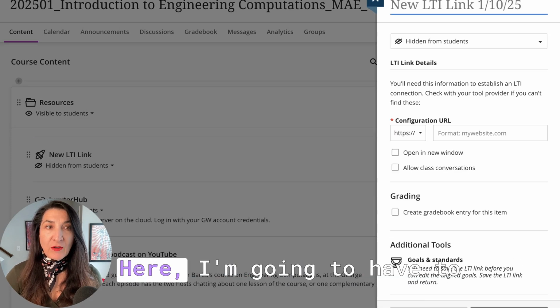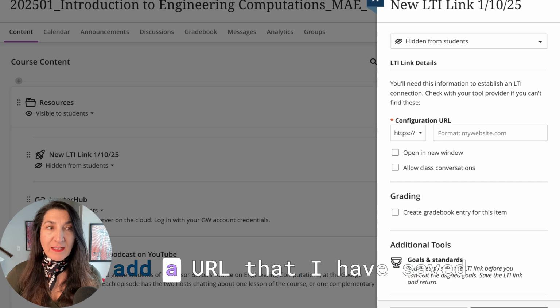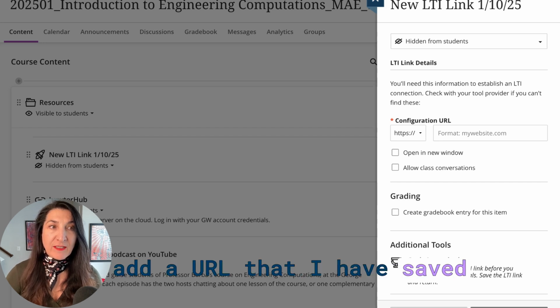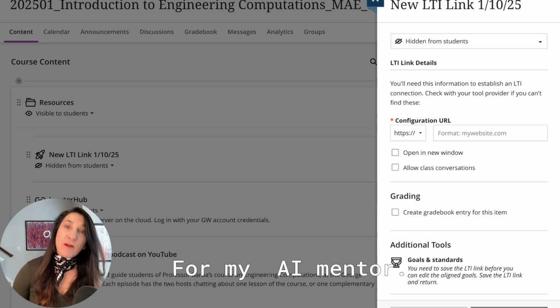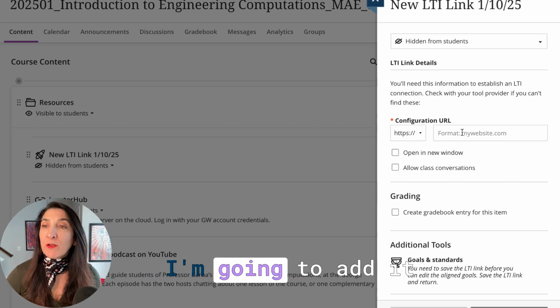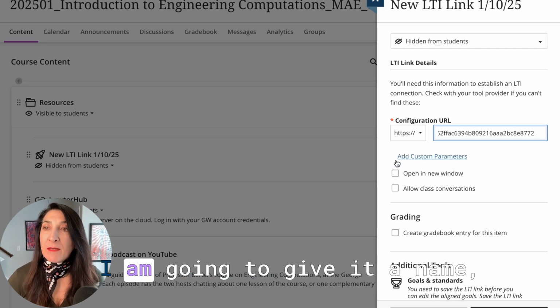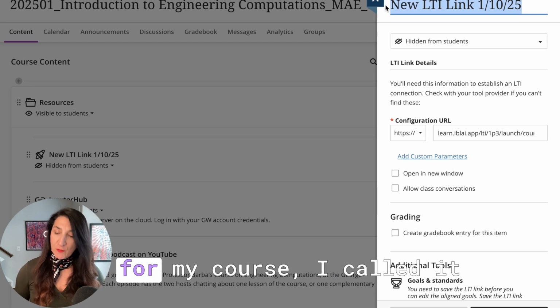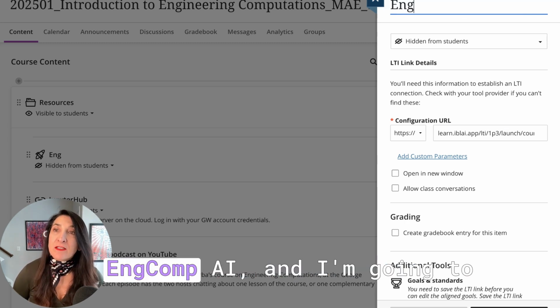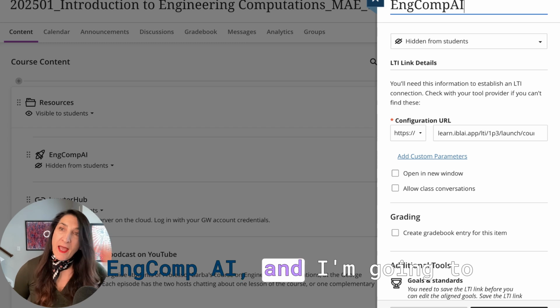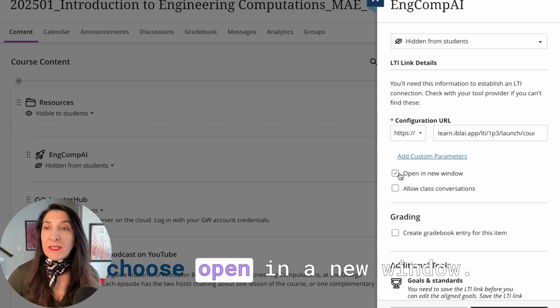connection. Here I'm going to have to add a URL that I have saved here that was provided for my AI mentor. I'm going to add it here where it says URL, paste there. I am going to give it a name for my course. I called it Engcomp AI, and I'm going to choose open in a new window.